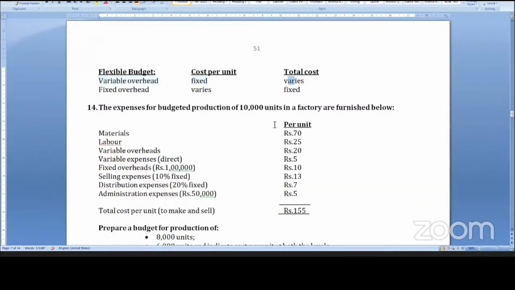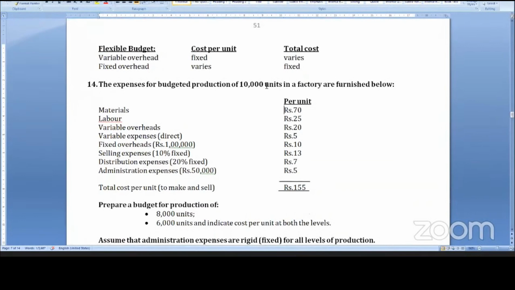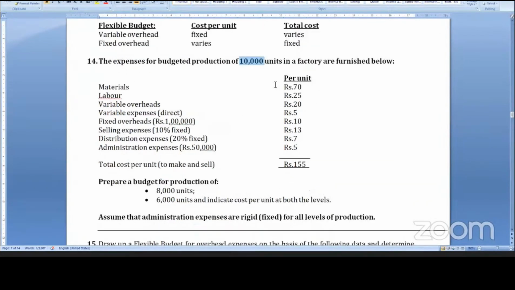The total varies. So 1 unit is 70 rupees, 70 into 10,000 is 7 lakhs. 70 into 8,000 is 5 lakh 60,000. 70 into 6,000 is 4 lakh 20,000. So the total changes, but the variable cost per unit will be the same. Total variable cost will vary.